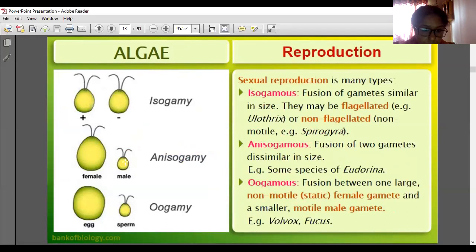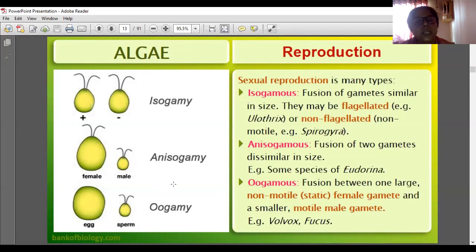Female is bigger than the male. If the size is different, it is called anisogamy. Anisogamy: the female gamete is larger than the male gamete. If the size of the two gametes is different, then it is anisogamy. If the size of the gametes is the same, then it is isogamy.